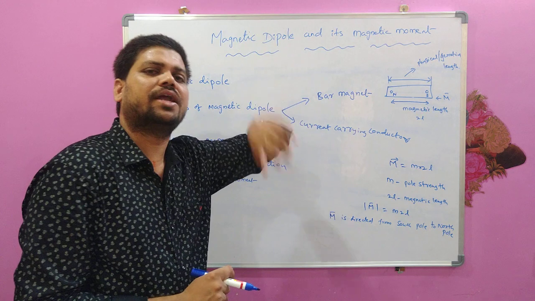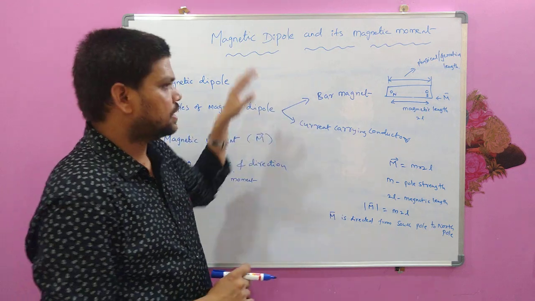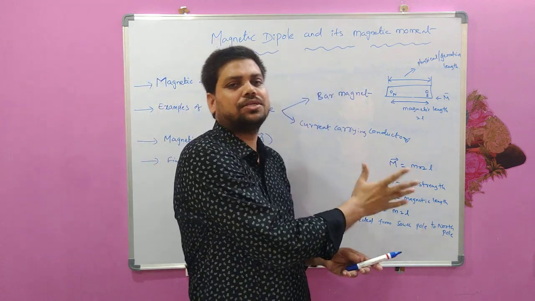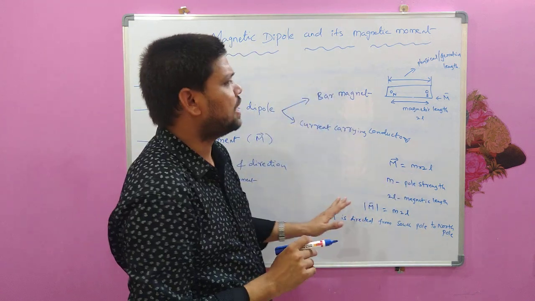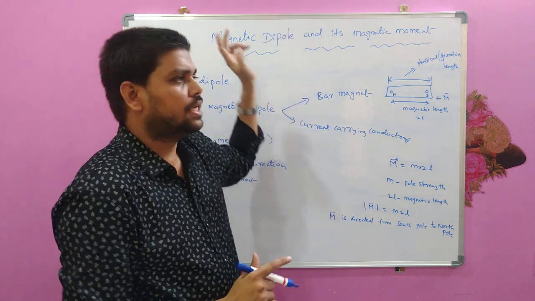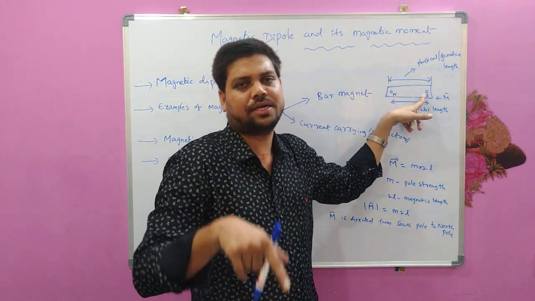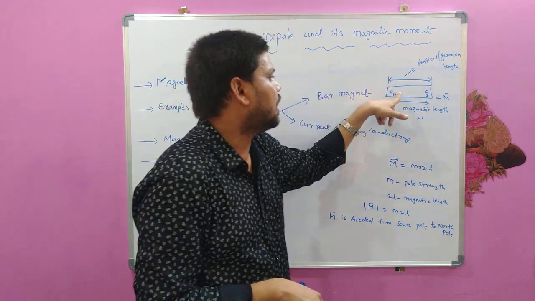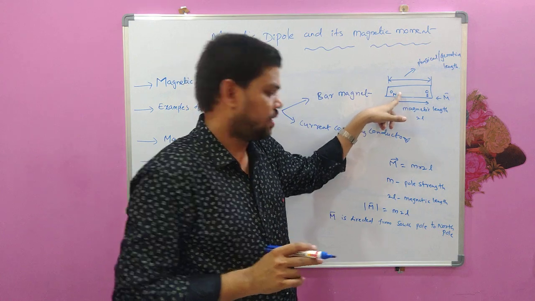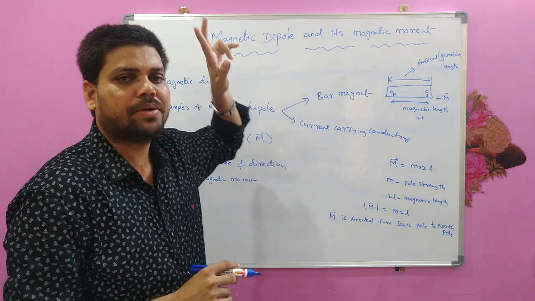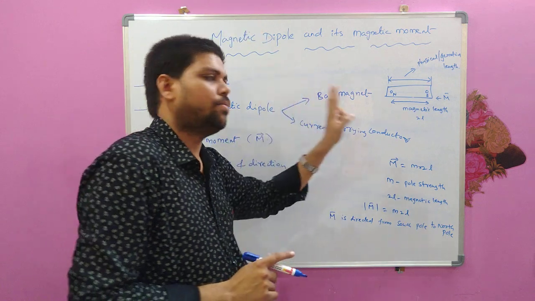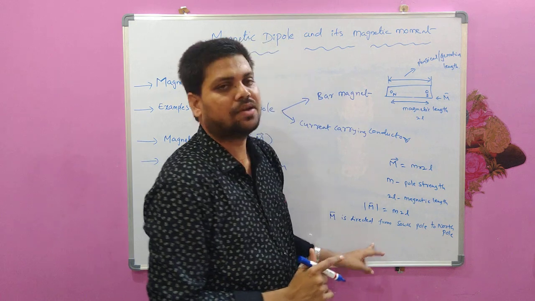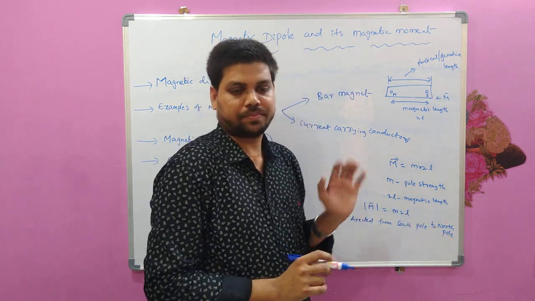Just like in electrostatics, the electric dipole moment is always directed from negative charge to the positive charge. The negative charge in electrostatics corresponds to the south pole in magnetostatics, and positive charge corresponds to the north pole in magnetostatics, right? So there the electric dipole moment is always from negative charge to positive charge. Here the magnetic dipole moment is always from south pole to north pole.